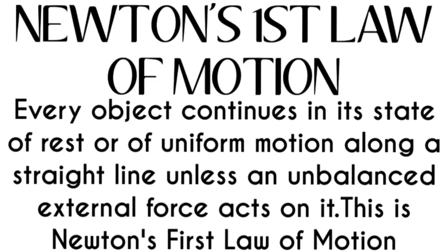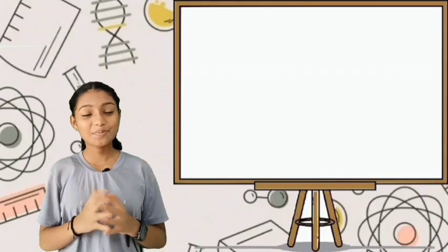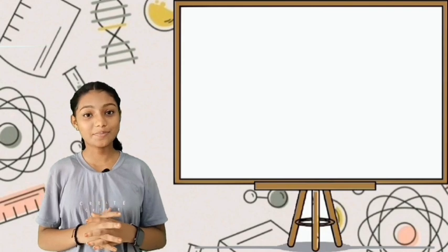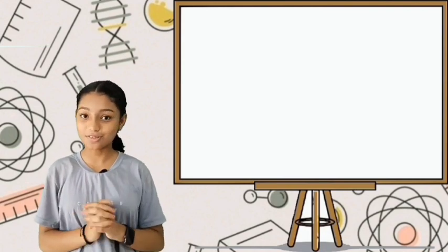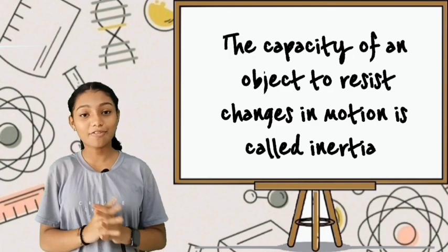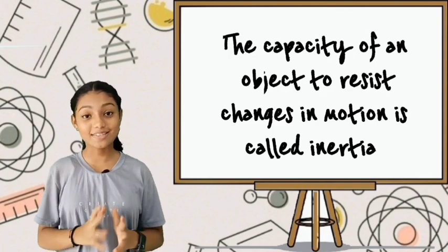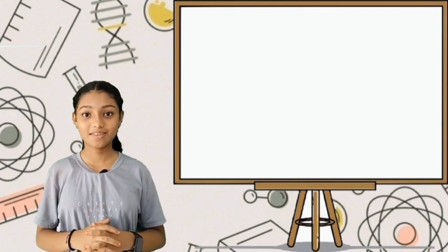Newton's first law of motion. Every object continues in its state of rest or of uniform motion along a straight line unless an unbalanced external force acts on it. This is Newton's first law of motion. And thus we can understand that a force must be applied to get an object moving and again to slow it down to stop. The capacity of an object to resist changes is known as inertia.